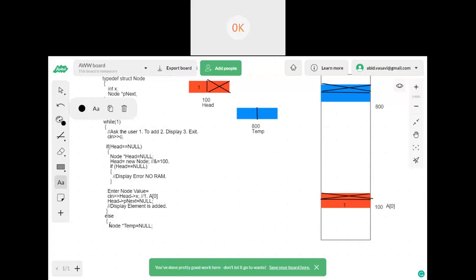Yes, sir. But as it is going in sequence, head is unknown to the compiler, no, sir? If in the first head it is unknown to the compiler, sir, we set it equal to null in the if.